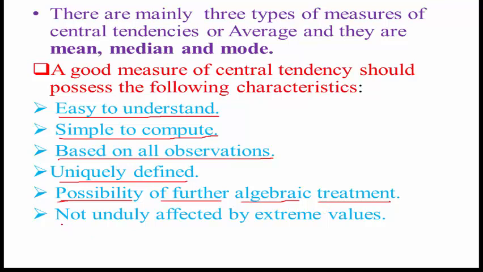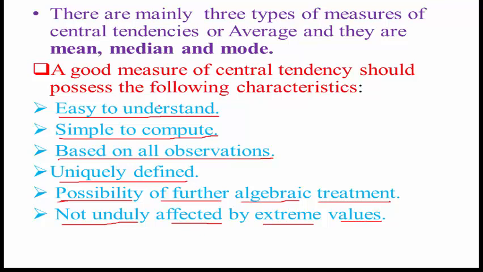And the last one: not unduly affected by extreme values. Extreme values means end values. In the previous lecture, the end values were, I think, the smallest 44 and the largest 98. These are the extreme values. If we change these extreme values and it is not much affected, then it is called not unduly affected by the extreme values. It will not be affected much by changing the smallest and largest values in the data.